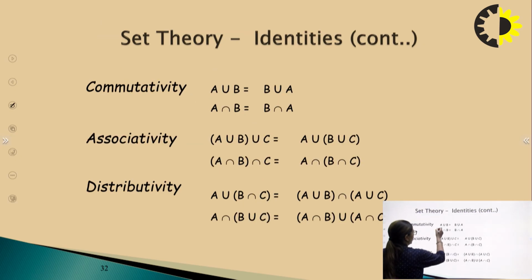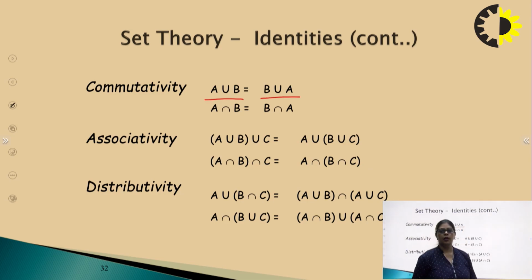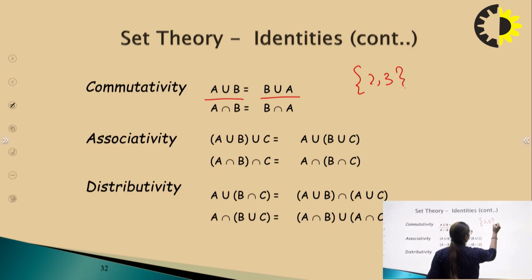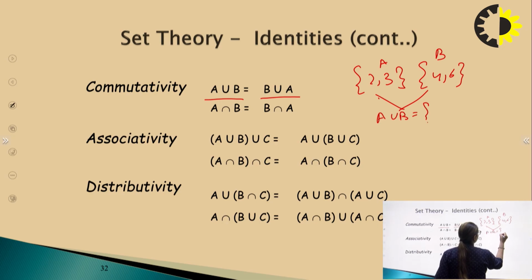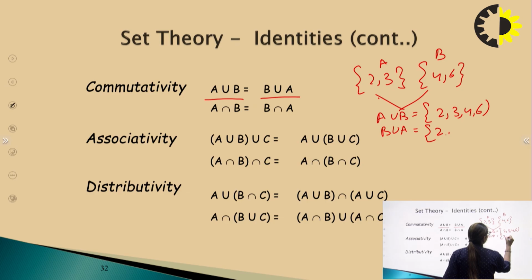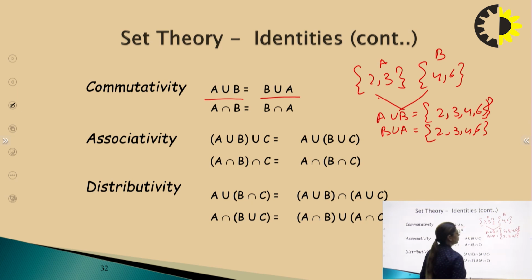Commutativity. A union B is always equal to B union A, because there is no direction we are considering. If we are writing 2 and 3 here and 4 and 6 here, if we are performing the union A union B, again we will get 2, 3, 4, 6, and B union A we will get 2, 3, 4, 6 only. So that means it is a commutative property.